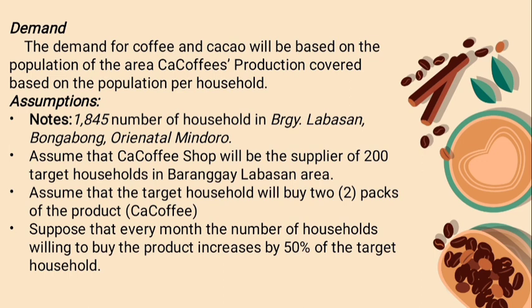The demand for the coffee and cacao will be based on the population of the area covered, coffee production based on the covered population per household. Assumption: note that there are 1,845 households in Barangay Labasan, Bongabong, Oriental Mindoro. Assume that CaCoffee Shop will be the supplier of 200 target households in the Barangay Labasan area. Assume that the target households will buy 2 packs of the product CaCoffee. Suppose that every month the number of households willing to buy the product increases by 50% of the target households.